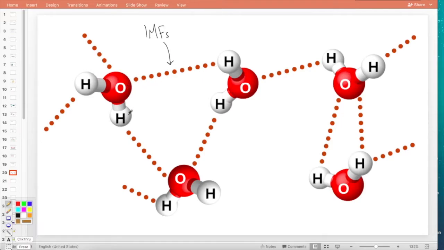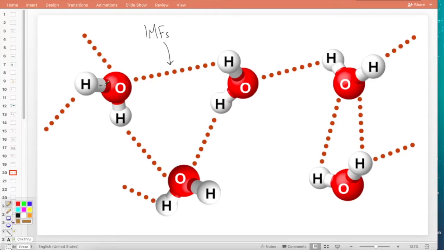These are water molecules. Remember, what is a molecule? It is a unit of bound atoms. So these dotted lines represent weak attractive forces between them, intermolecular forces, attractive forces between molecules.